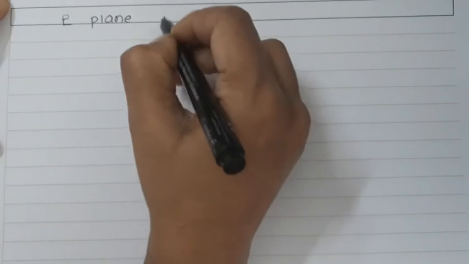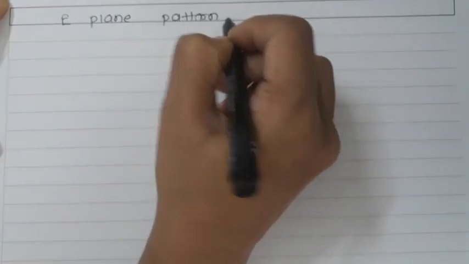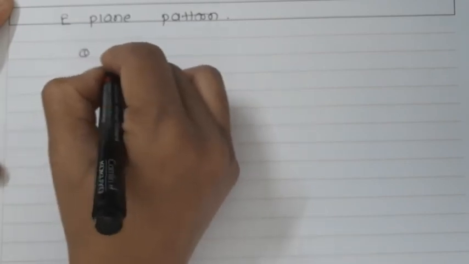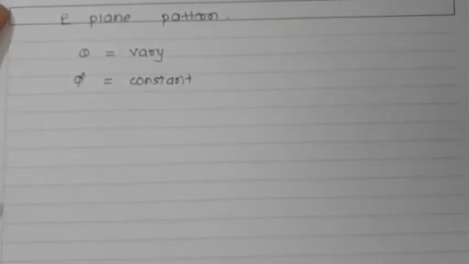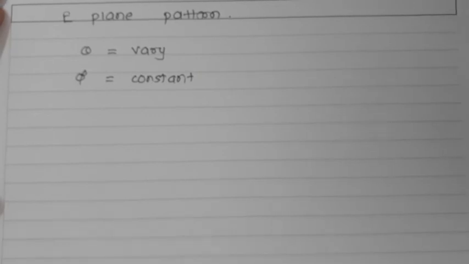So right here, the E plane pattern, where I'm assuming theta varies and phi is constant. So there will be the value for variable theta and your phi will be constant in this case. So this will be called the E plane pattern.